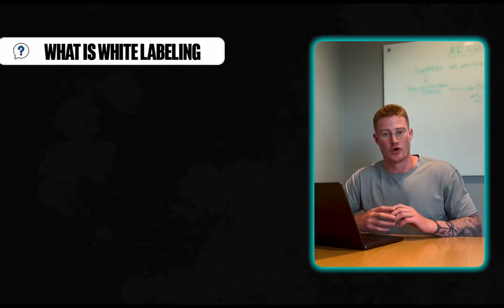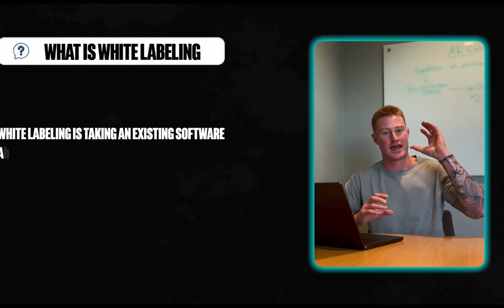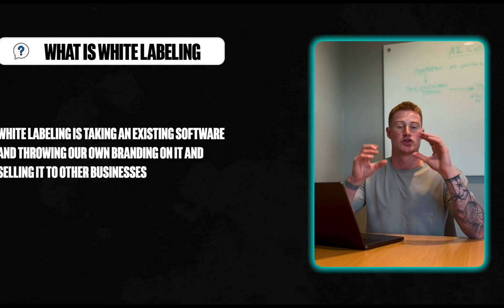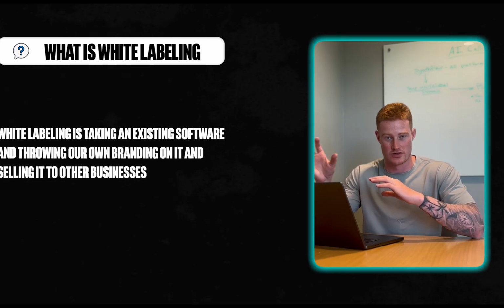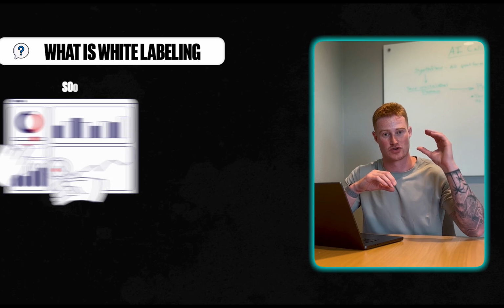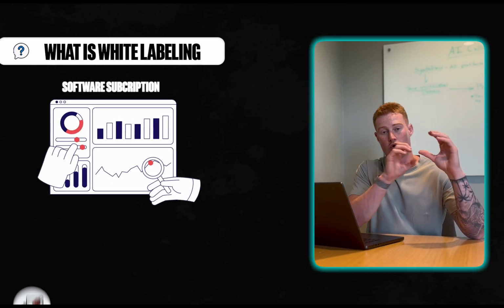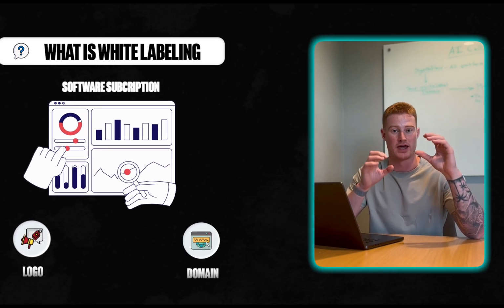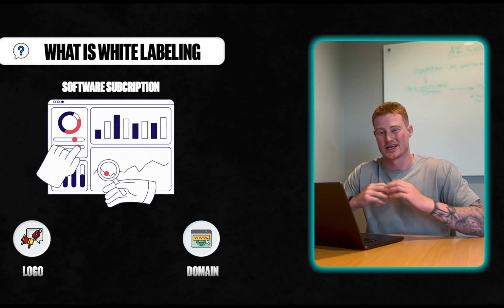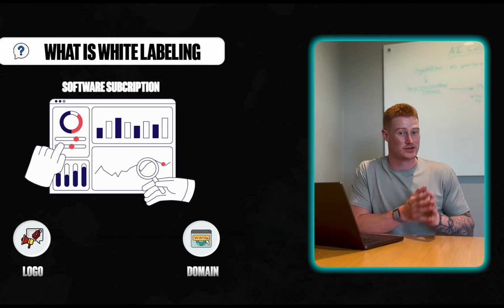So first of all, if you don't know what white labeling is, it's essentially taking an existing software and throwing our own branding on it and selling it to other businesses. So basically we have a subscription to this software. We could throw on our logo, throw on our custom domain on our website. So that way it looks like it's actually our software, and then go ahead and sell it to other people.